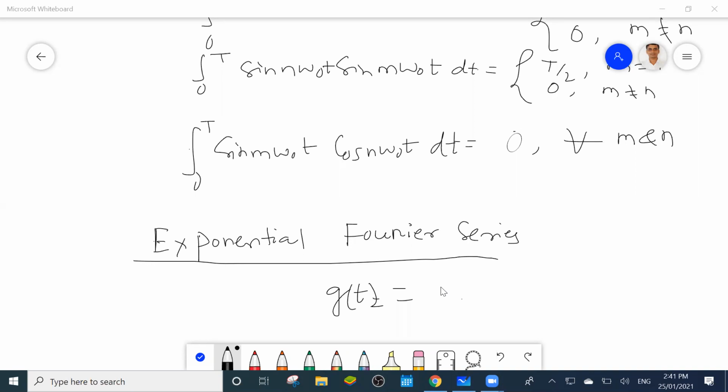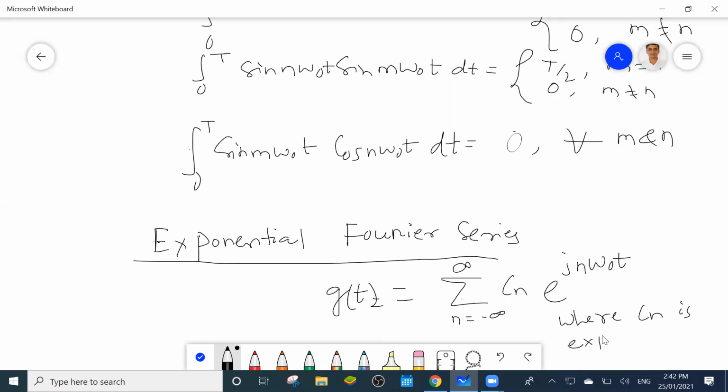Okay, I am writing this only. One expression you write, then leave. g(t) = summation of n equal to minus infinity to infinity of Cn e^(jnω0t), where Cn is the exponential Fourier series coefficient. Clear everyone? Yes or no?